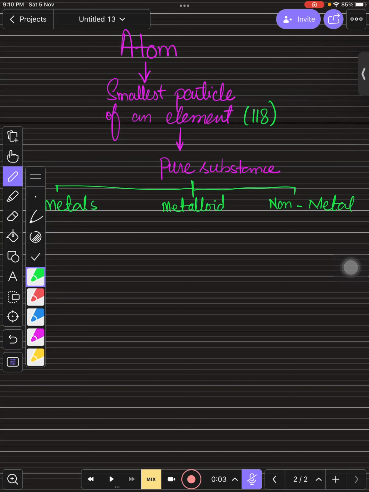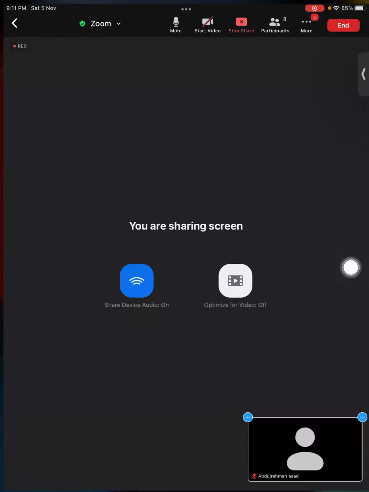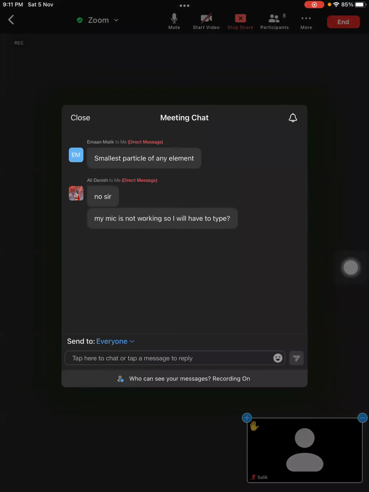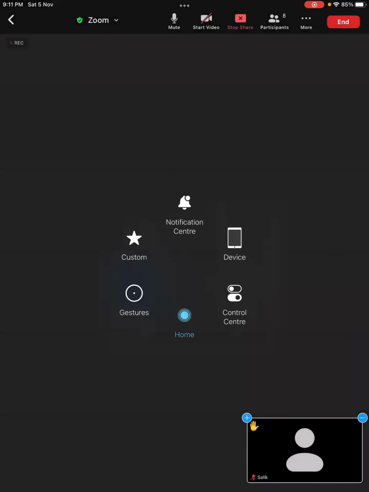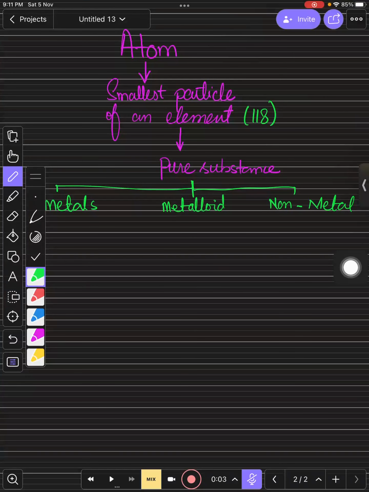Look kids, if you want to say anything to me, you need to talk to me by unmuting your mic. You cannot message me on the chat box because I am not able to see that. If you want to message me on my WhatsApp, you are free to do so, but don't message on the chat box, right? So kindly unmute your mic and answer, right? Okay.